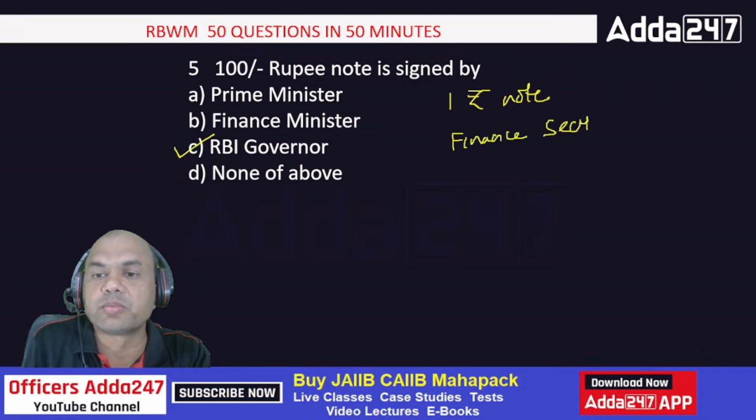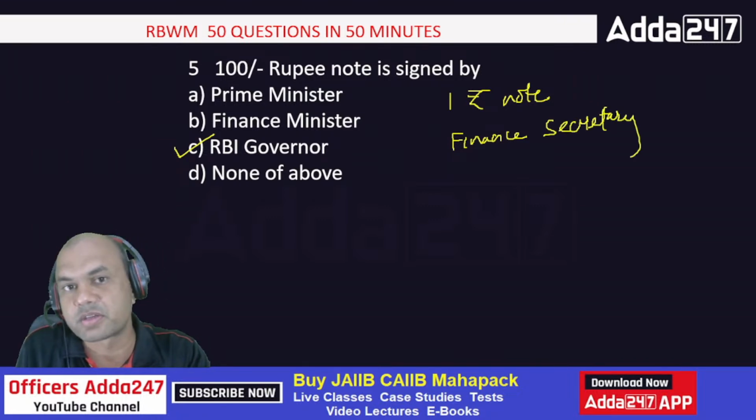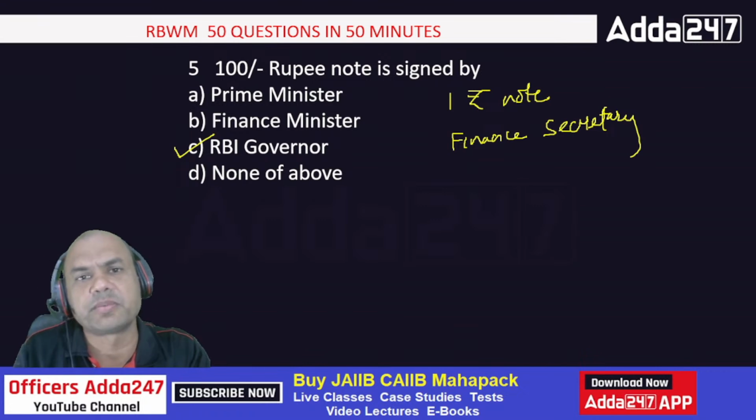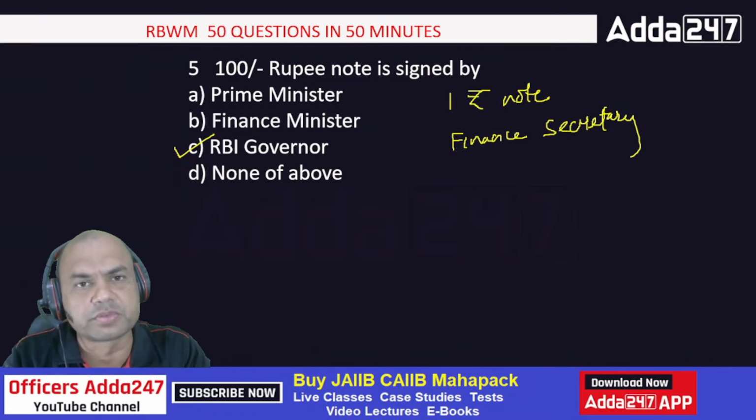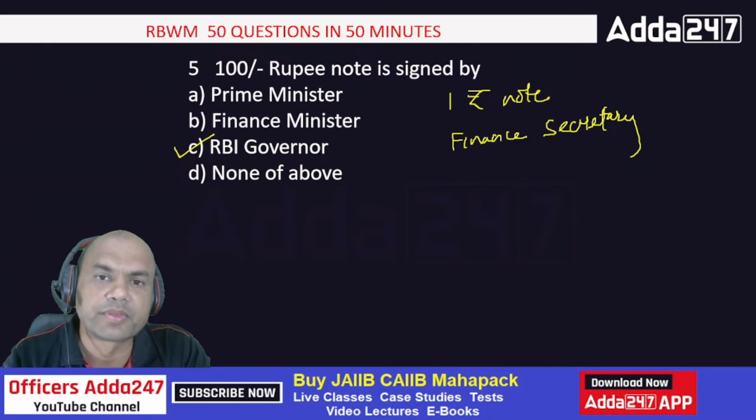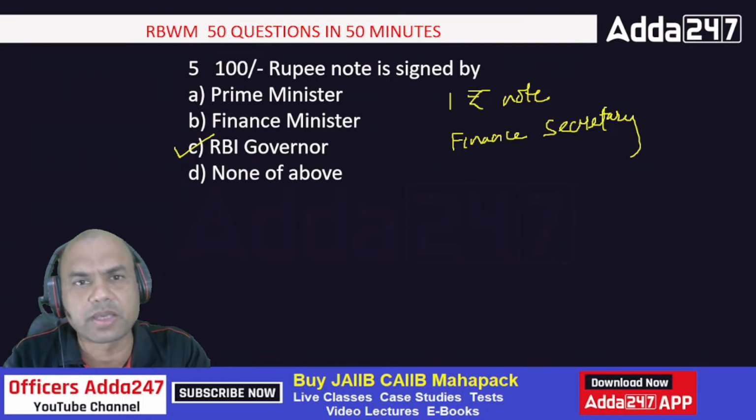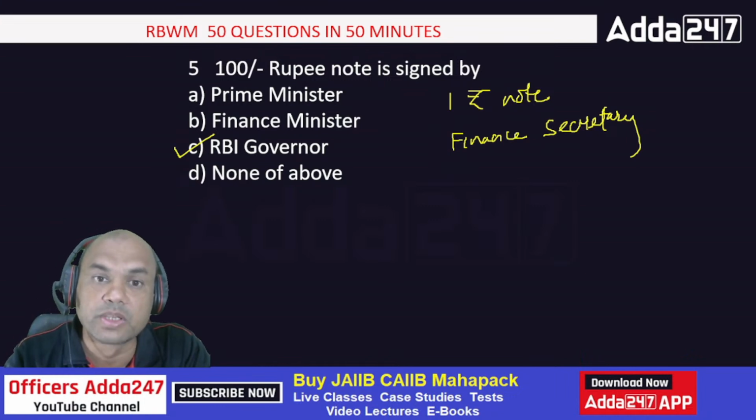Here, government has not given the power to sign 1 rupee note to the RBI Governor. Remaining all notes are signed by the RBI Governor, starting from rupees 2. All notes. But 1 rupee note is kept with the government. Also coins. Coins can't be minted by RBI. Coins are given by government only.